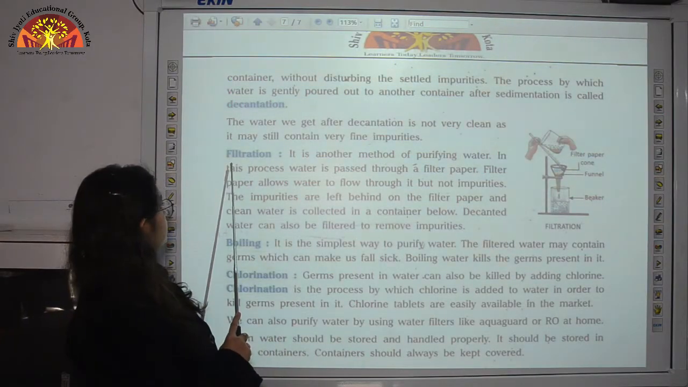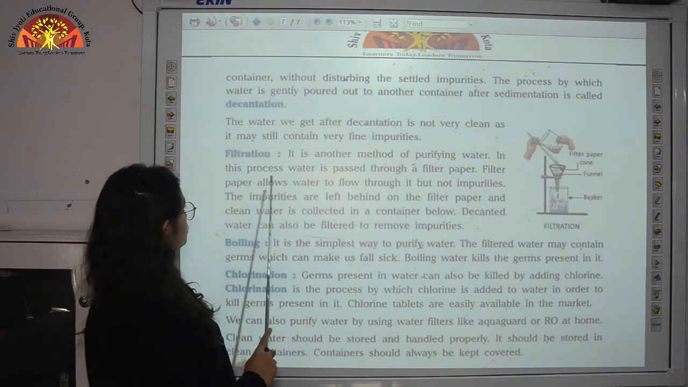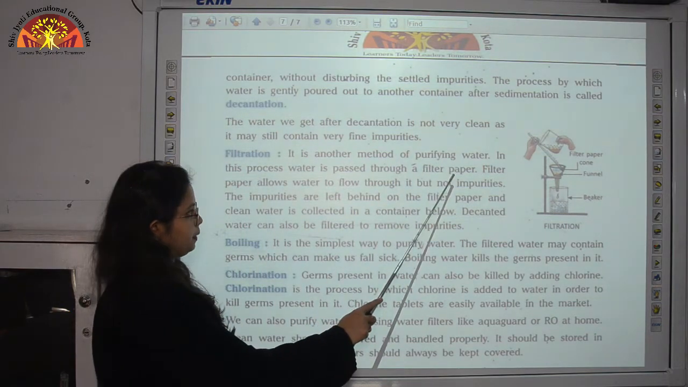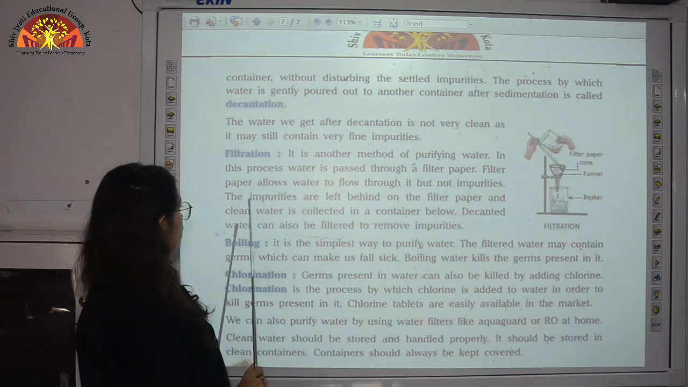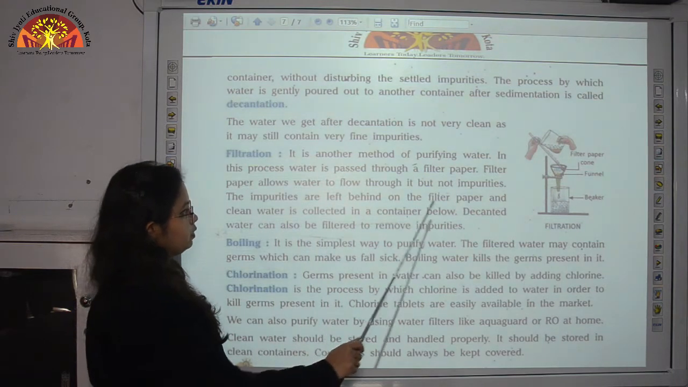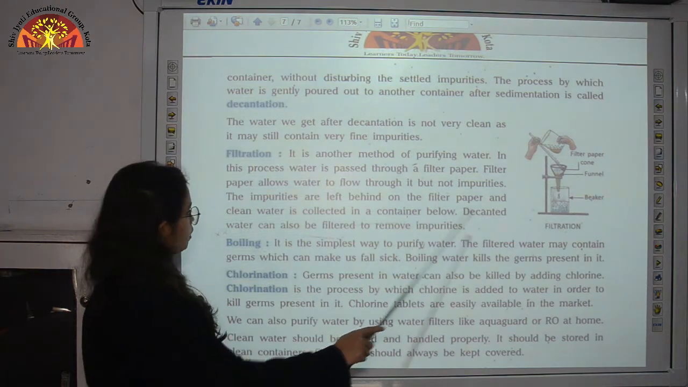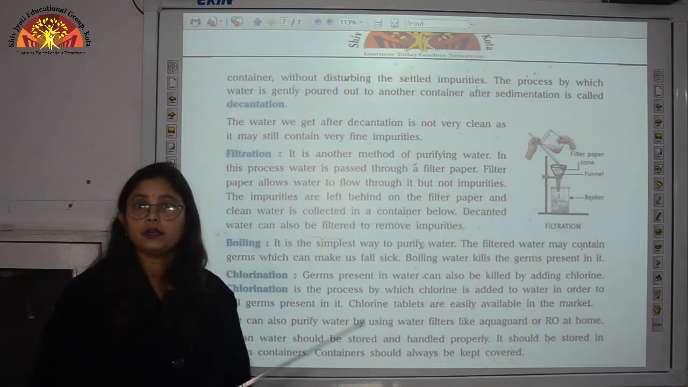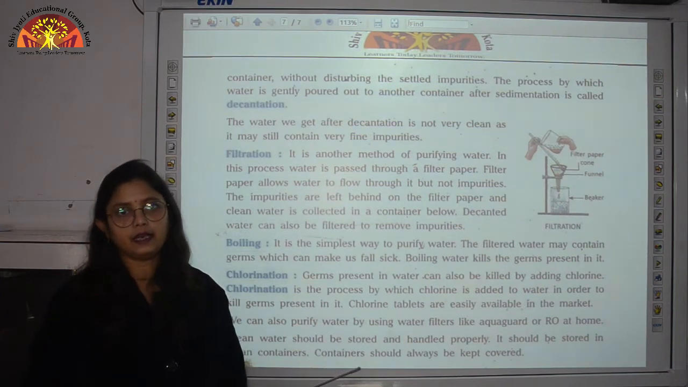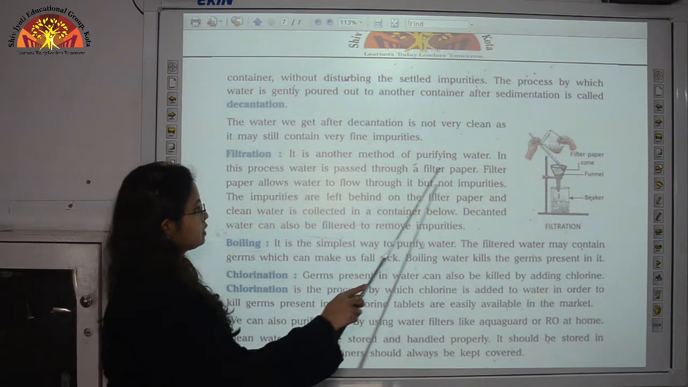So the next process here is filtration. It is another method of purifying water. In this process, water is passed through a filter paper. Filter paper allows water to flow through it, but not impurities. The impurities are left behind on the filter paper and clean water is collected in a container below. Decanted water can also be filtered to remove impurities. So children, after decantation, the water which is collected still has some very fine impurities. For that, what we do? We do filtration using a filter paper.